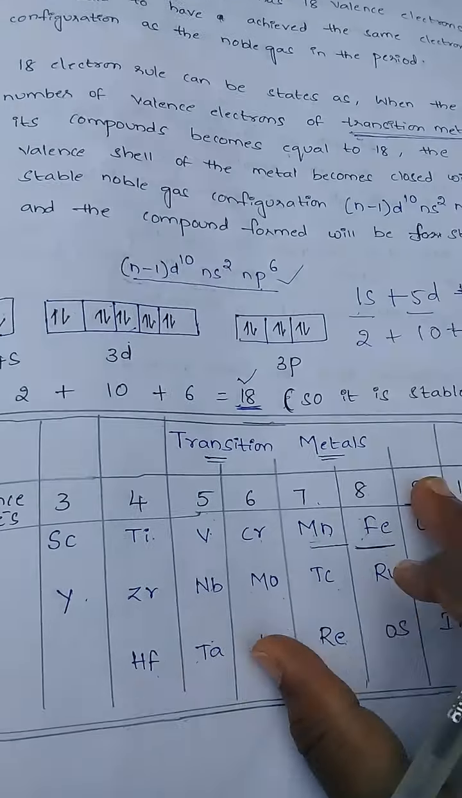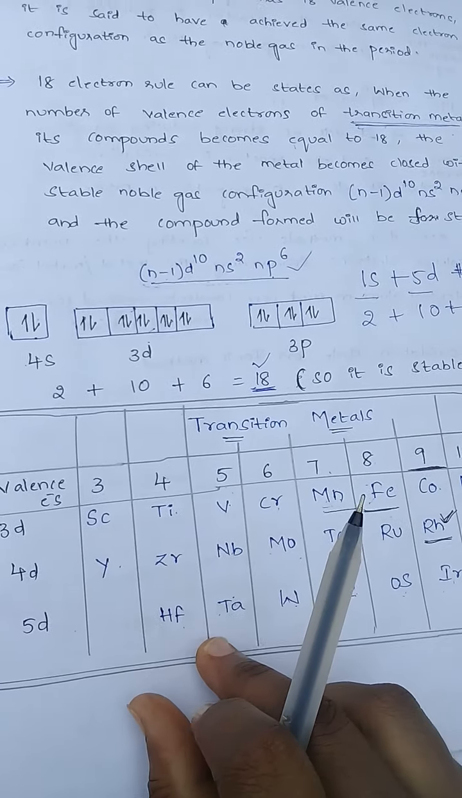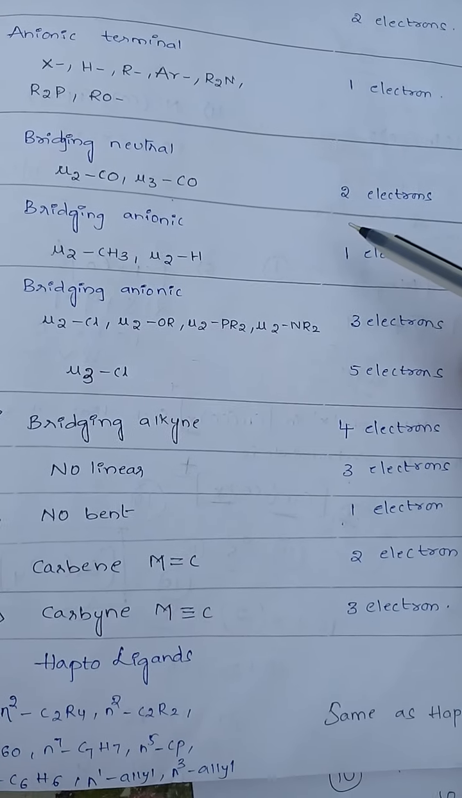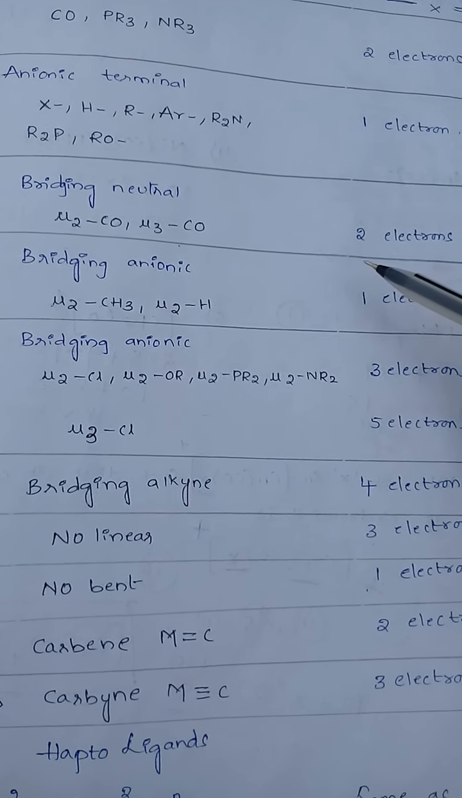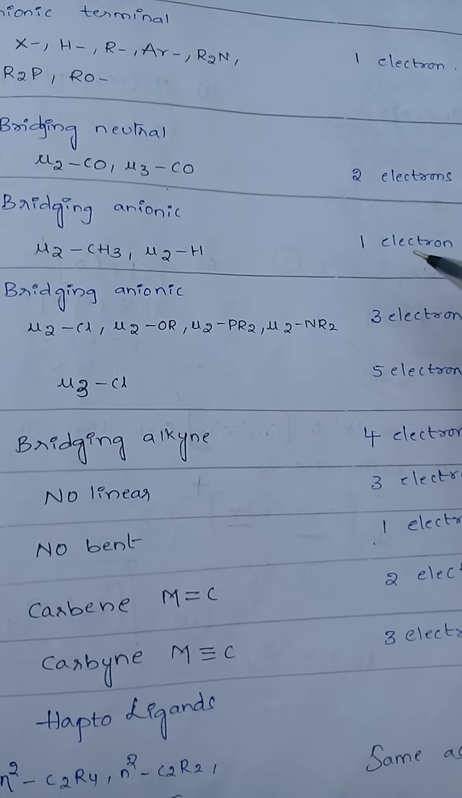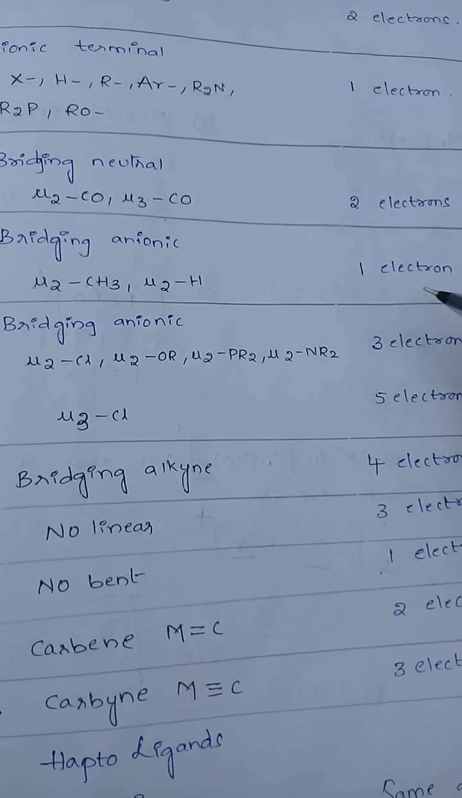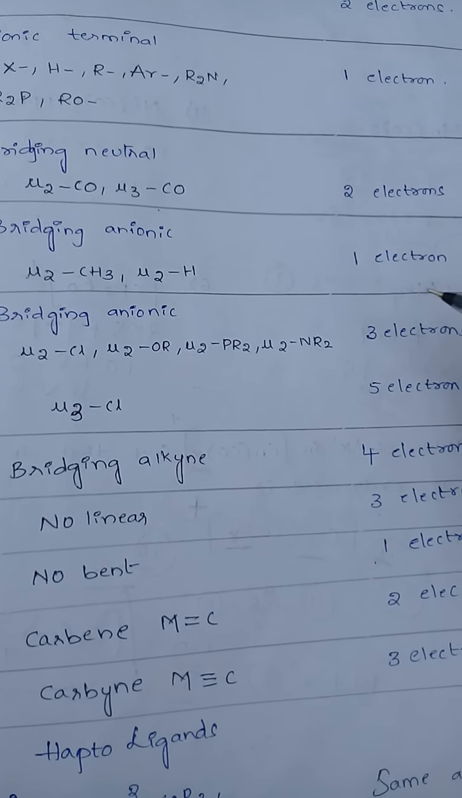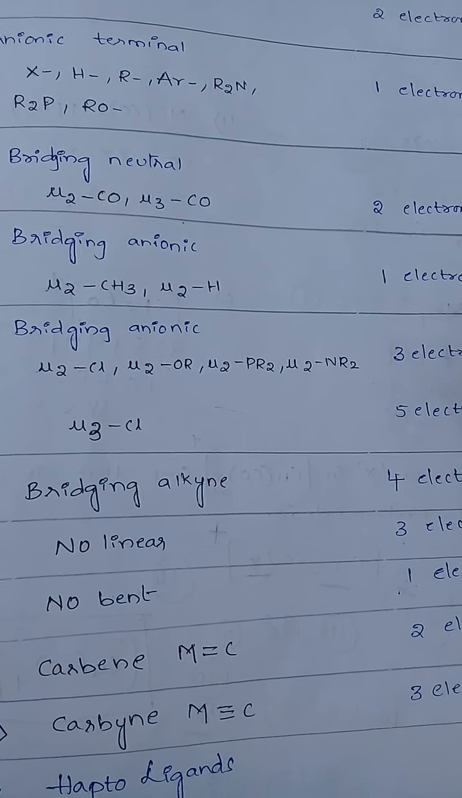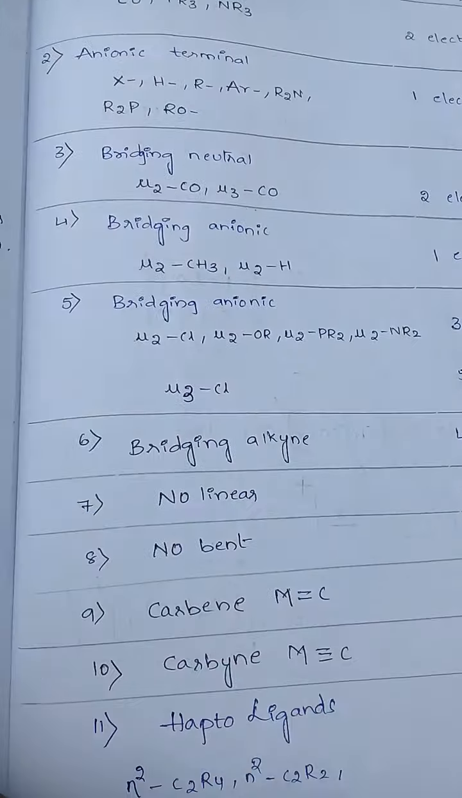See here, these are the metal valence electrons and these are the electrons donated by ligands. These two tables are very important to find the 18 electron rule, and I choose the neutral atom method for solving the 18 electron rule. So I hope you understand.